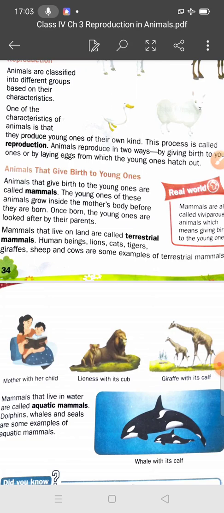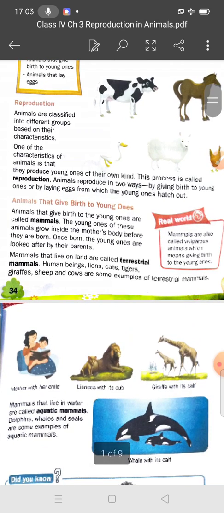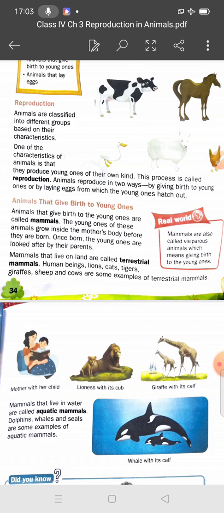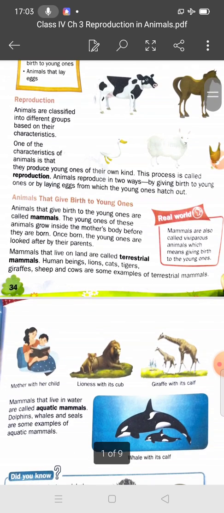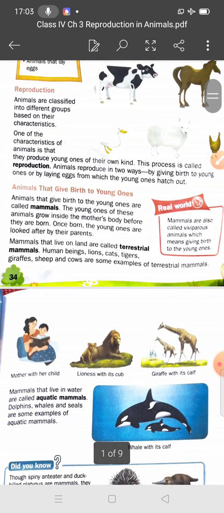For example, you can see this diagram also: mother with her child, lioness with its cub, giraffe with its calf. You can see these terrestrial mammals. There are also aquatic mammals, so in the next lecture we will discuss aquatic mammals.